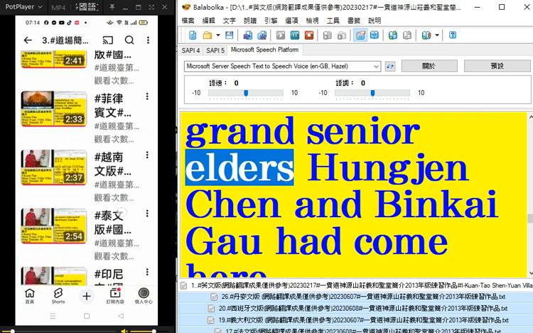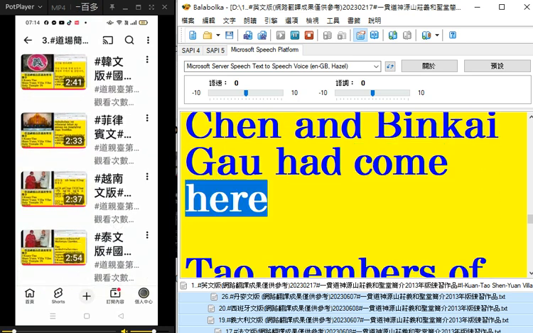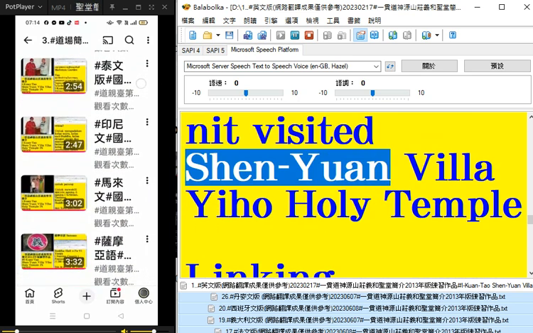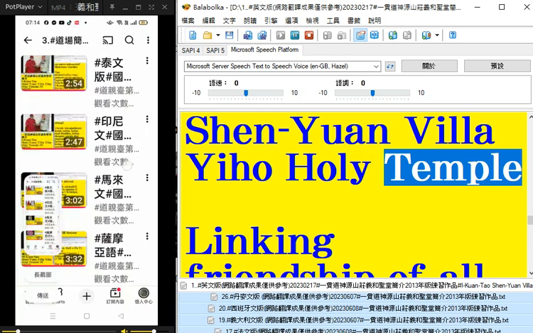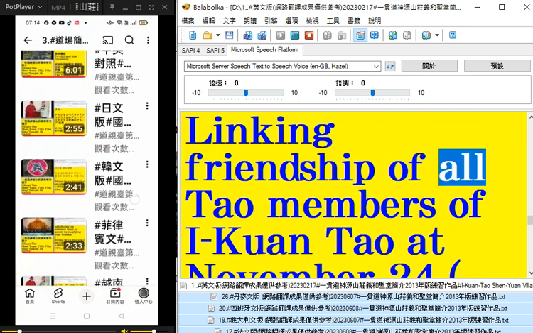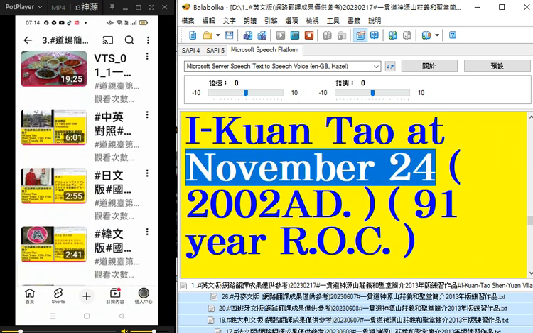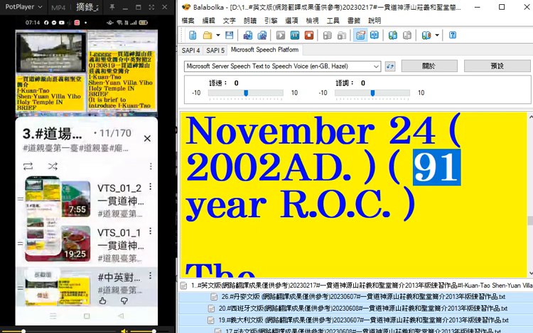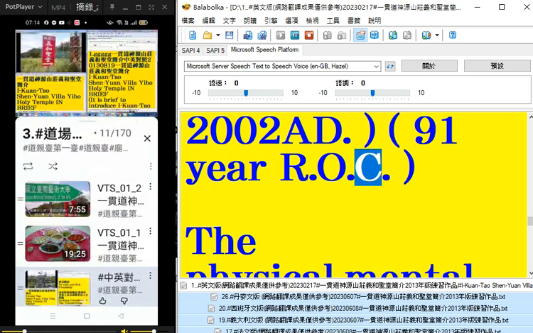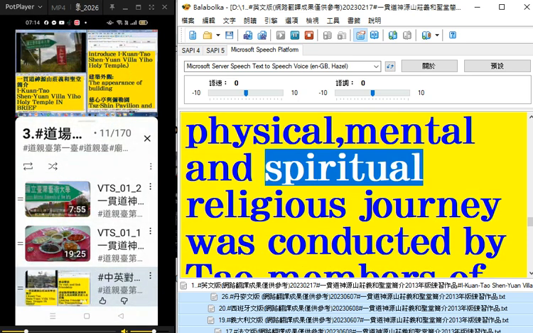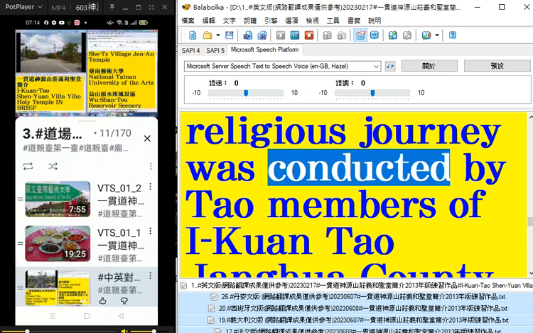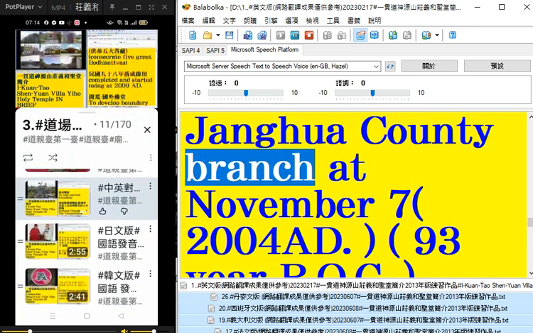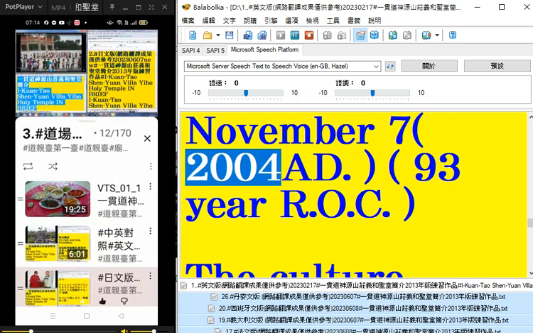Grand Senior Elders Hugchen and Bakaigor had come here. DAO members of Jatru Division Unit visited Shi Yuan Villa Yaiho Holy Temple. Linking friendship of all DAO members of Aikyo DAO at November 24, 2002 AD. 91-year ROC. The physical, mental and spiritual religious journey was conducted by DAO members of Aikyo DAO Jakua County Branch at November 7, 2004 AD.